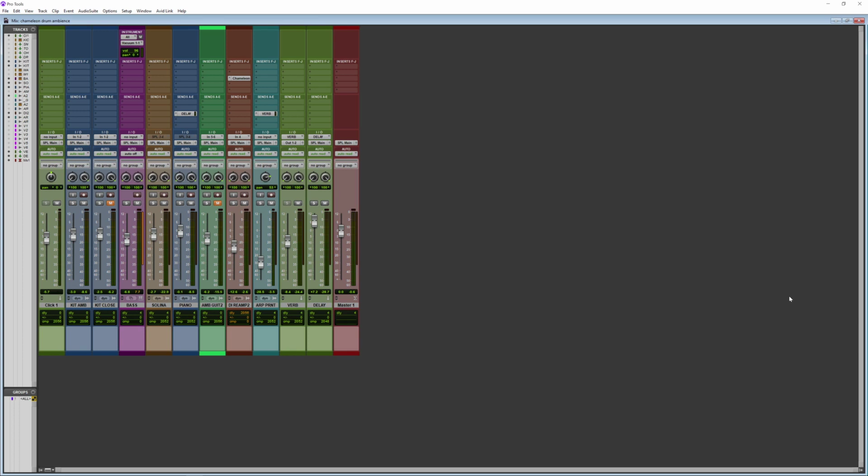Chameleon from Accentize is the intelligent reverb that can replicate other reverbs. I'm going to see if I can use Chameleon to apply ambience to a close mic mix using an existing ambient drum kit recording. And then I've got my close mic recording here.